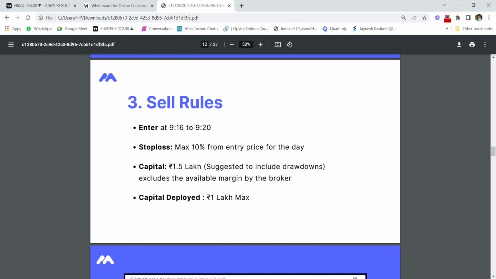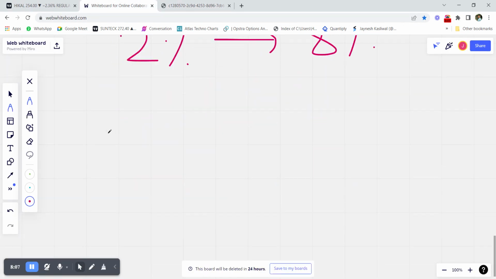Now what is the capital that you are required to trade? The capital suggested to start trading the strategy is 1.5 lakh rupees in intraday. This does not include the margin provided by the broker. Why? Because this is a high risk high reward trading strategy, we do not recommend you to use the margin that is provided.